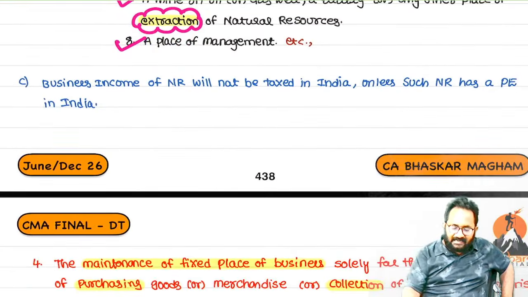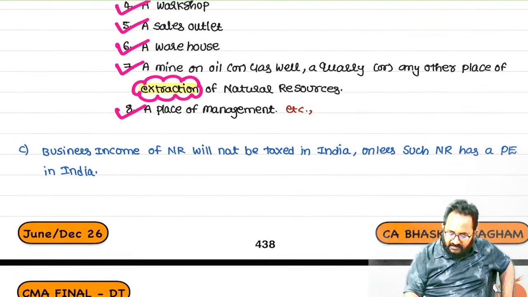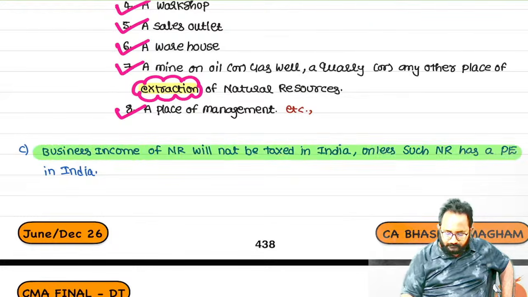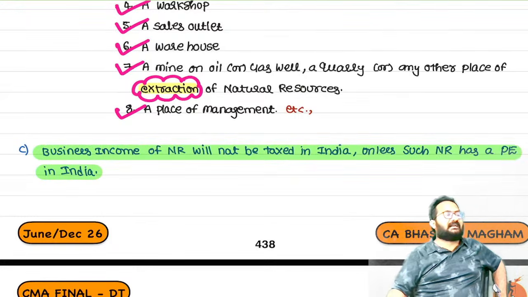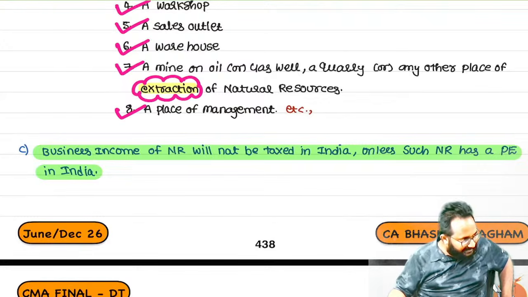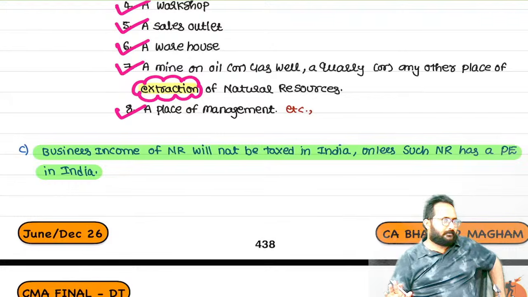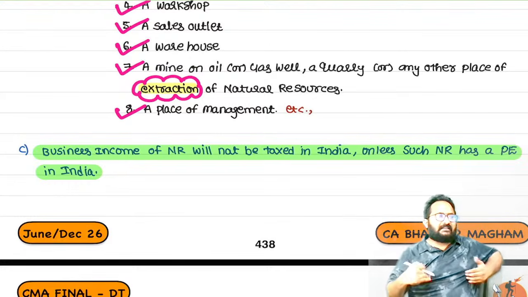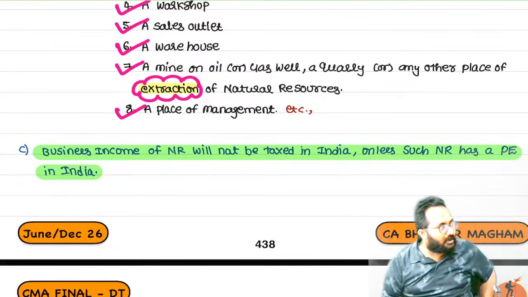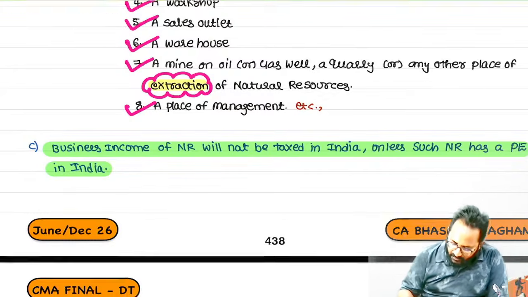Remember how we can tax the non-resident business income. If the non-resident has a permanent establishment in India, then only we can tax the non-resident business income. Otherwise, if there is no PE, no business income of the non-resident needs to be taxed in India.